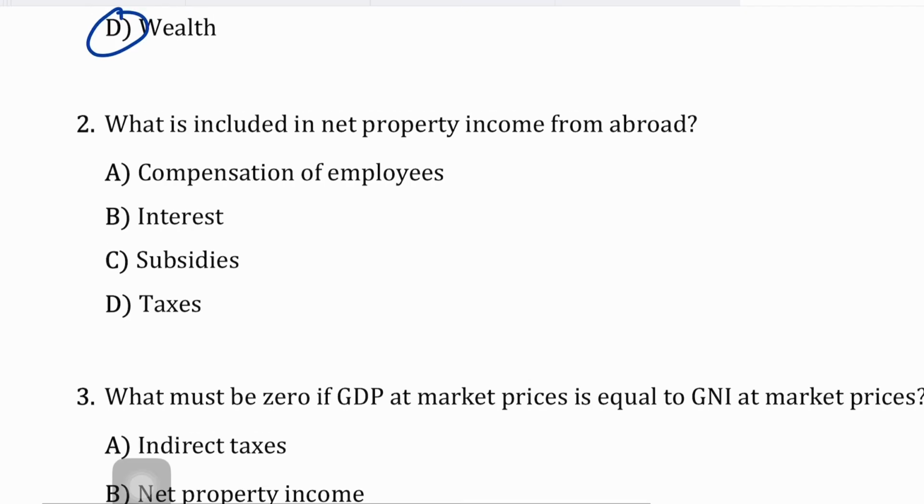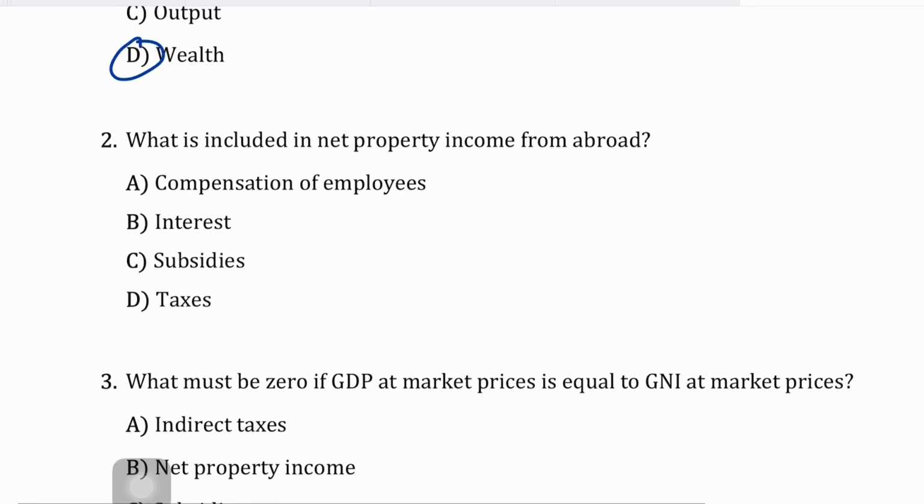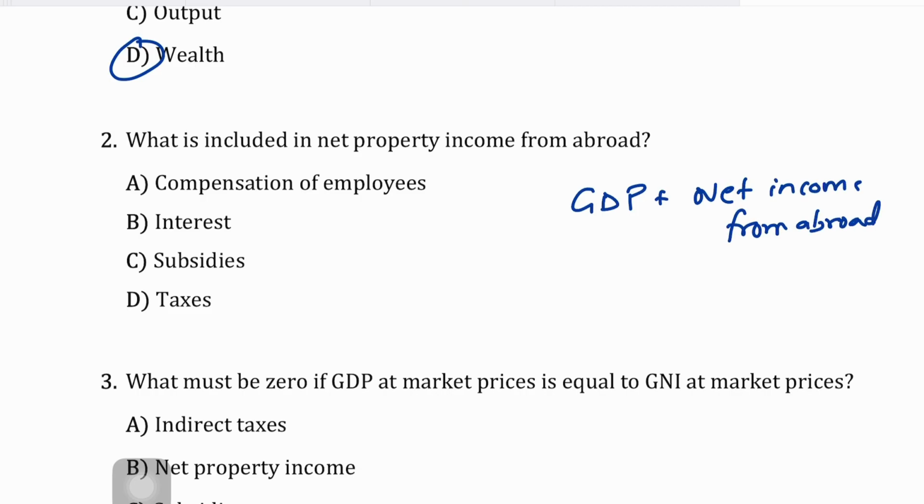Question number two says, what is included in net property income from abroad? Net property income from abroad is added to your GDP to arrive at GNI. Now, we don't just add the net property income, but we also add the net factor income, or you can say net income, and that includes the compensation of employees as well. When we add the net income from abroad to GDP, we arrive at GNI, right?